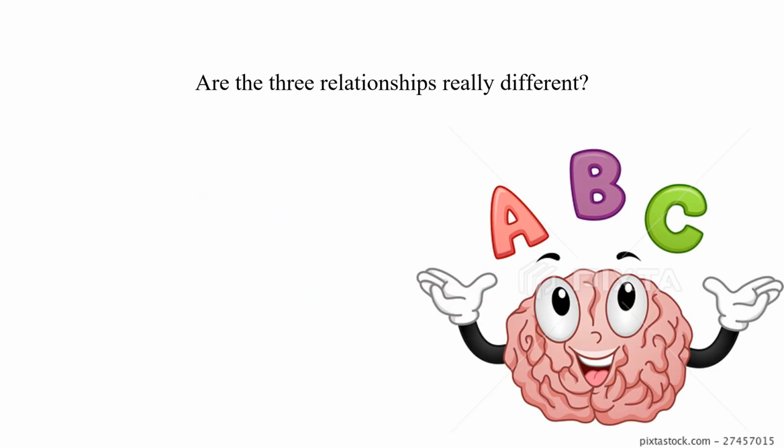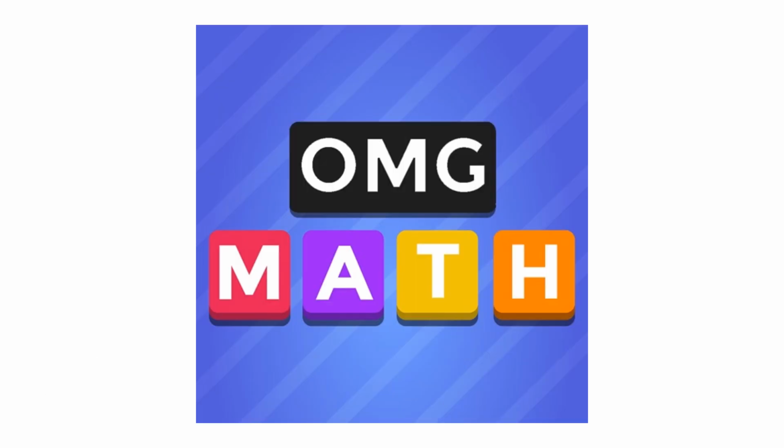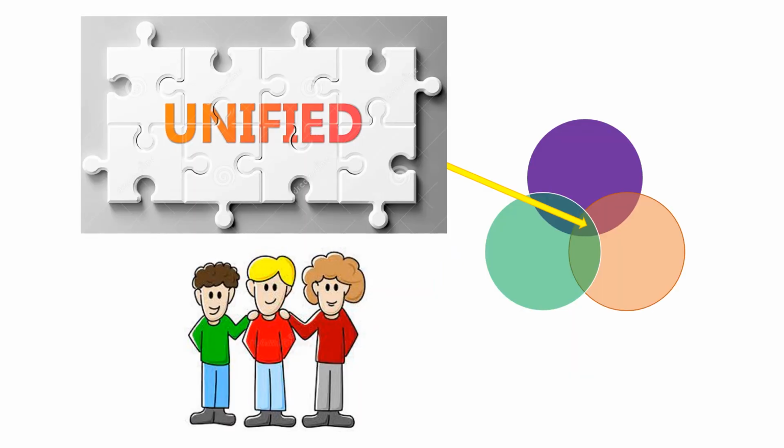Are they really 3 distinct things? What if they are not? What we have shown in this work is that you can mathematically boil down the 3 ways to the same thing. Well, I'm not going into the detail now, but what is the outcome? That these 3 theoretical possibilities can be unified. So the math tells us that they can actually be unified.